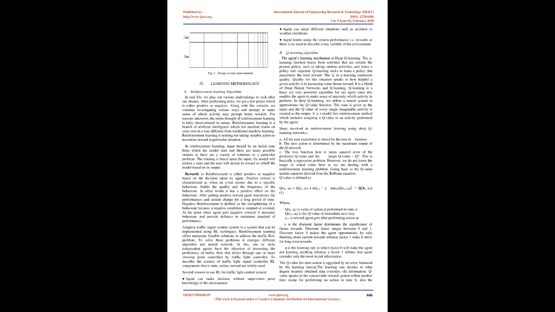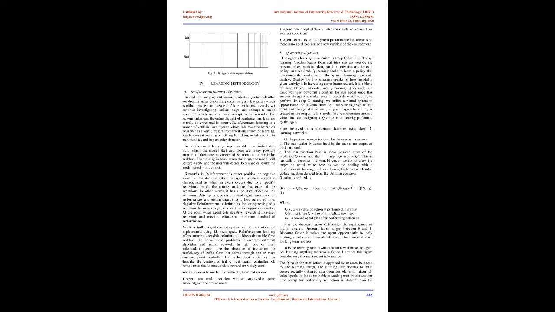Adaptive traffic signal control system is a system that can be implemented using RL techniques. Reinforcement learning offers numerous feasible solutions to address the traffic flow problem. To solve these problems, different algorithms and neural networks have emerged. In this, one or more independent agents have the objective of increasing the proficiency of traffic flow that drives through one or more crossing points controlled by a traffic light controller. To describe the context of the traffic light signal controller, RL components, that is state, action, reward, are widely used.